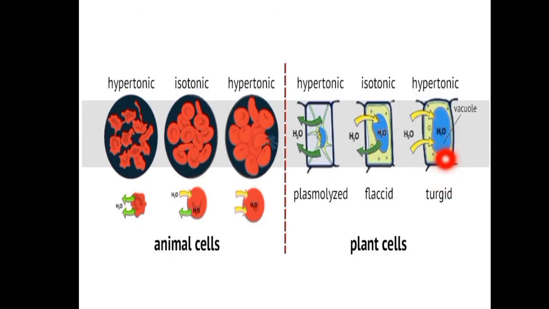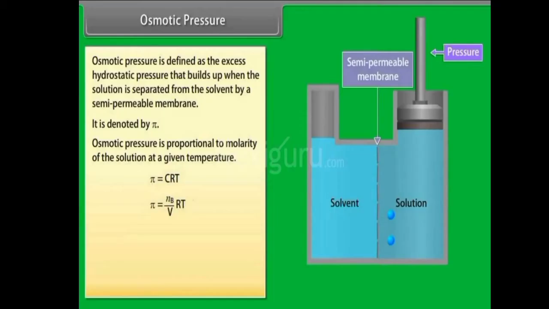And then what is flaccid? If we place living cells in an isotonic solution, that is, both the solutions outside the cell and inside the cell have the same concentration of solute, there is no net flow of water towards the cell or outside the cell. So here the water moves in and out of the cell and is in equilibrium, and the cells are said to be flaccid. Another term is osmotic pressure.